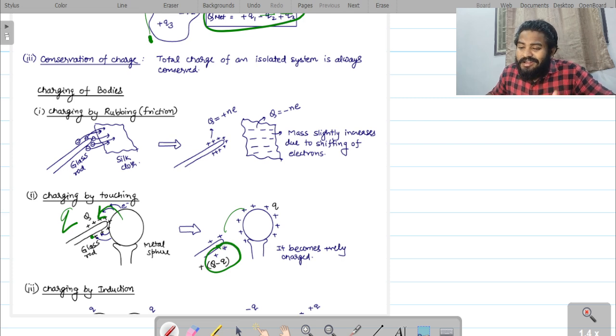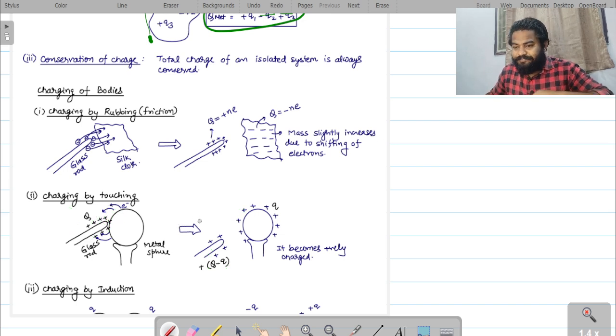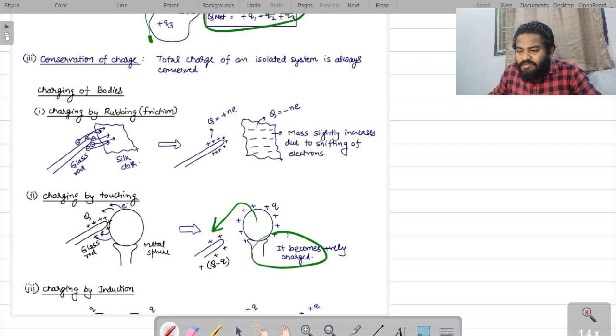ఓకే. సో అలా కాకుండా ఒకవేళ ఎంత పాజిటివ్ ఛార్జ్ అయితే ఉందో అంత నెగిటివ్ ఛార్జ్ ట్రాన్స్ఫర్ అయిపోతే దెన్ వాట్ హ్యాపెన్స్, ద గ్లాస్ రాడ్ బికమ్ neutral, right? But then what happens when the electrons transfer to the glass rod? Then the sphere becomes positively charged, right? Because the sphere has lost some electrons. Some electrons transferred to the glass rod, so because of this it becomes a positively charged body. And this charge spreads over the surface uniformly, right? Then it becomes uniformly charged.